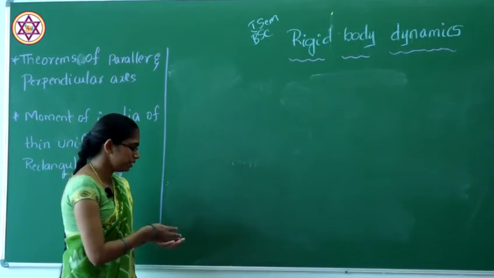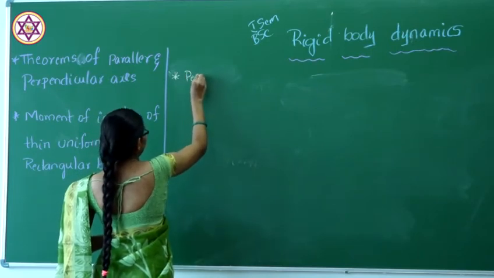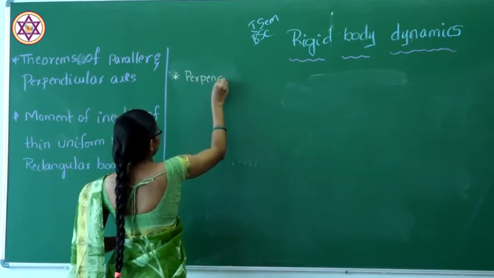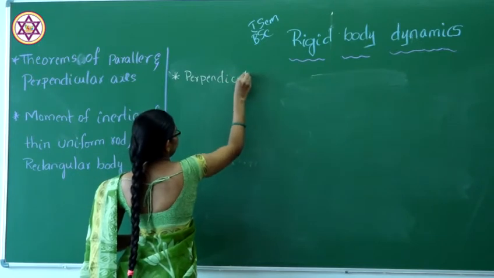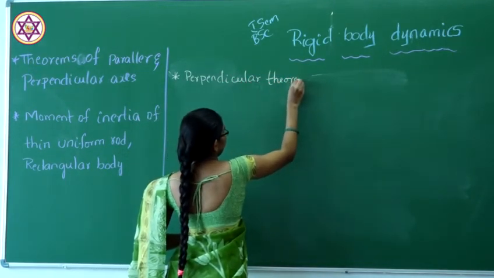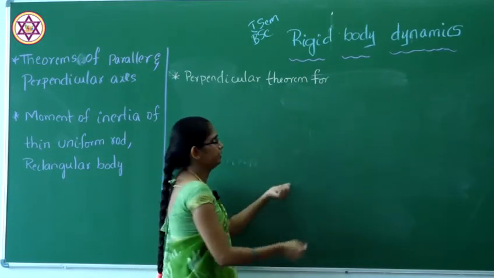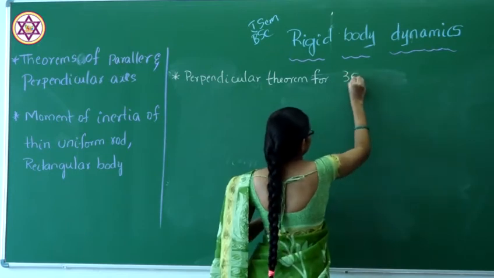Next one will be the perpendicular theorem for the 3-dimensional Cartesian coordinate system.